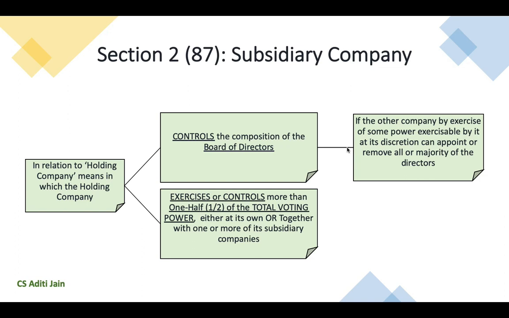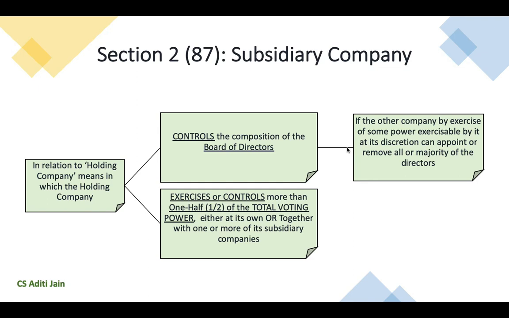Whenever we get a reference of the word subsidiary company, a general notion comes to our mind that subsidiary is where more than 50% shareholding is with some other company, which is called the holding company. But the Companies Act has got more to it than just the shareholding. Let us now discuss that. As per Section 2, the definition of subsidiary company is a company in relation to a holding company in which the holding company either controls the composition of the board of directors or exercises or controls more than 50% of the total voting power, either at its own or together with other subsidiaries.